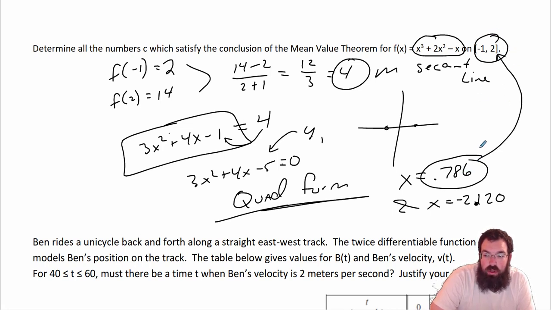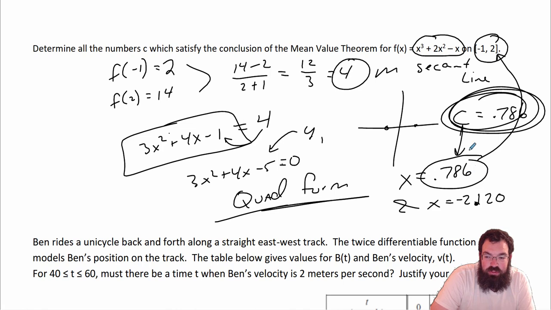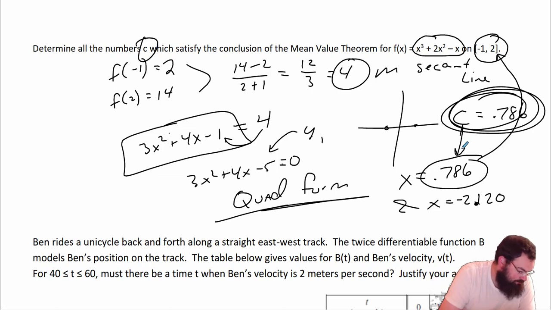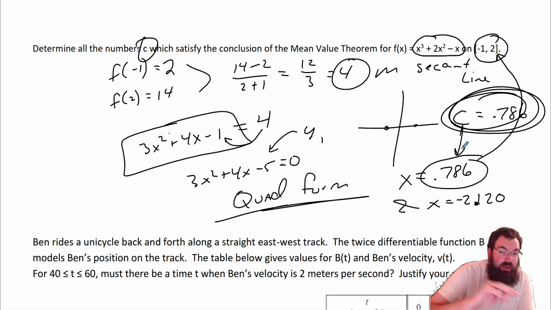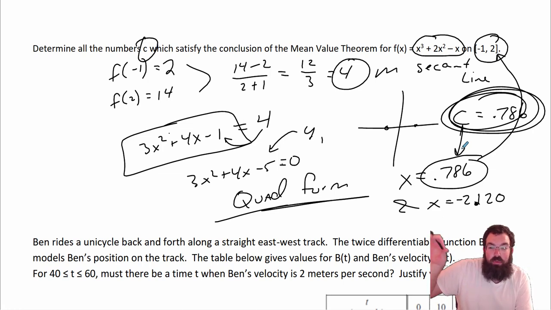0.786 is the only one on the inside of that interval, so this is the value of c. So c is equal to 0.786. So yes, we got x equals, but really it's the value of c. Find the number c, 0.786. Okay? Remember, we have to go 3 places. We either have to truncate at 3 or round to 3. We could write 4, 5, a million places, that's fine, but anything less than 3 is automatically wrong.